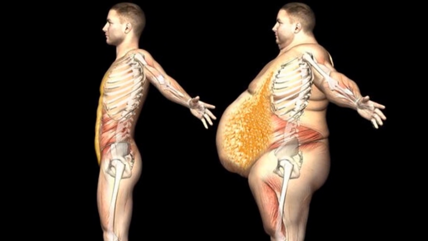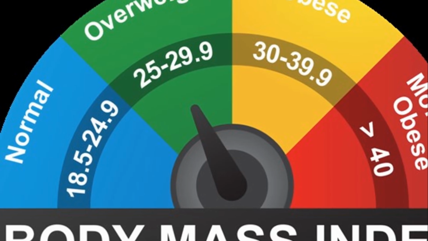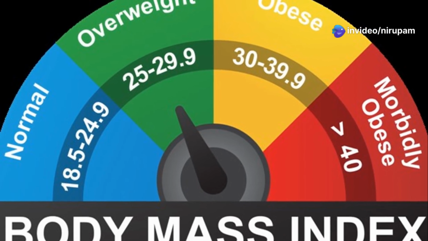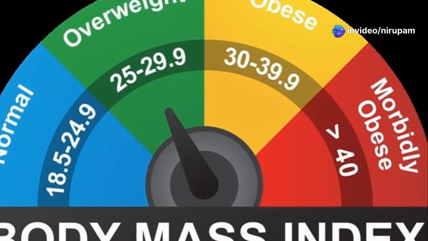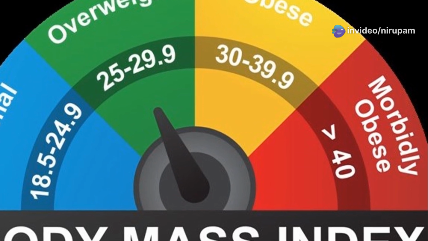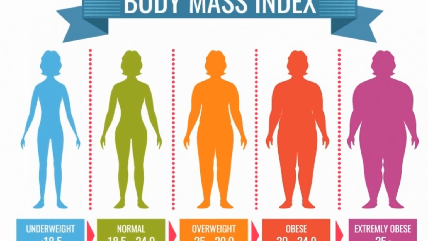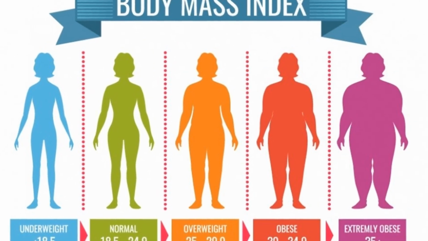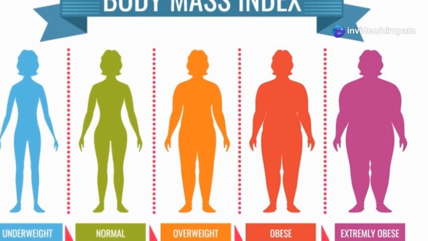Obesity classifications are as follows. Overweight is defined as having a BMI of 25.0 to 29.9. Class 1 obesity is a BMI of 30.0 to 34.9. Class 2 obesity is a BMI of 35.0 to 39.9. And Class 3 obesity is a BMI of 40.0 or higher.